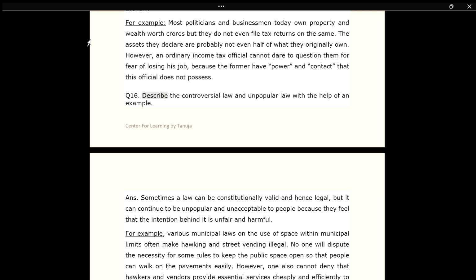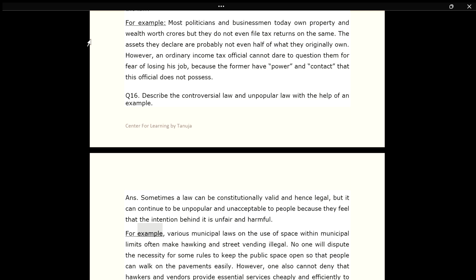Q16. Describe the controversial law and unpopular law with the help of an example. Ans. Sometimes a law can be constitutionally valid and hence legal, but it can continue to be unpopular and unacceptable to people because they feel that the intention behind it is unfair and harmful.